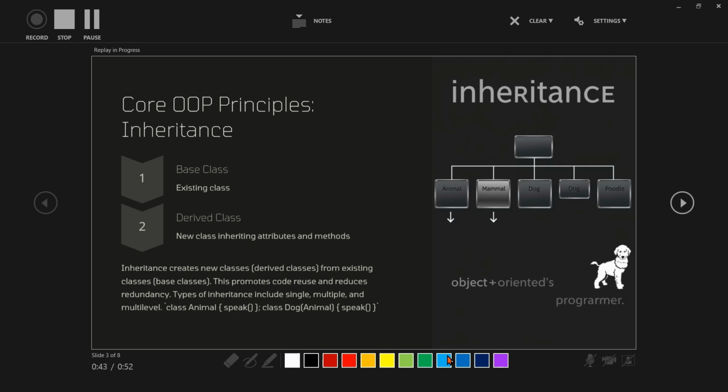We use the super function in it. You can use the super function to call methods from the parent class.